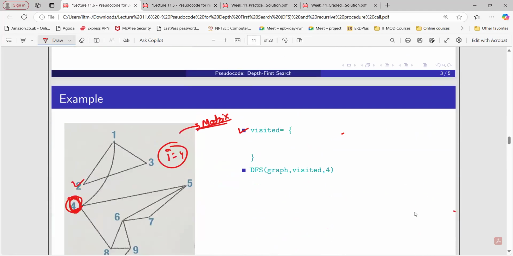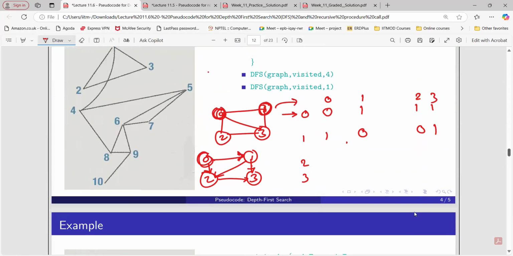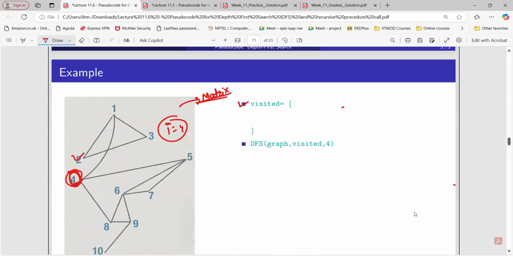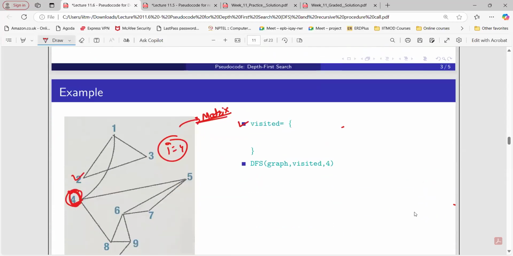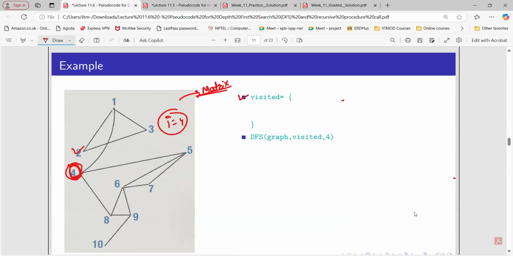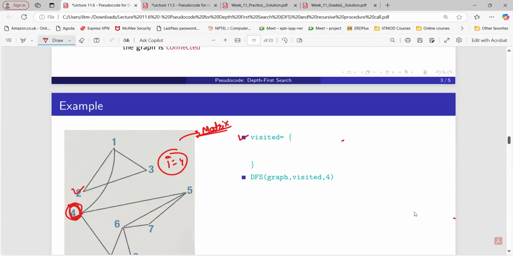Excuse me, sir, I also have a small doubt. The pseudocode which is given for DFS, taking the example which is already given: maybe I choose 4 as a node, I go to 1, then 2, then 3, and then I have to backtrack to 2, then 1, and then 4, because my nodes have been exhausted at 3. So I have to backtrack, but the pseudocode nowhere mentions that we have to backtrack to